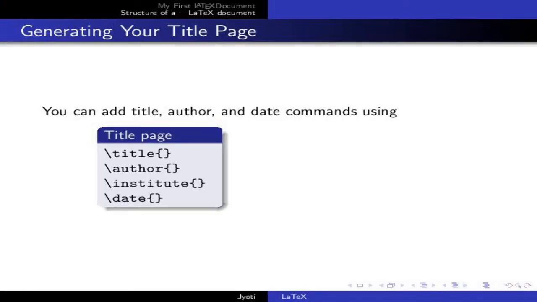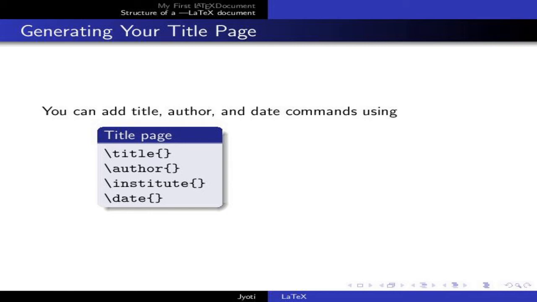Next, we will discuss how to generate a title page. In order to generate a title page, we use the command \title, within curly braces we write down the title, then \author. Again within curly braces we can write the name of the author, \institute, within curly braces the name of the institute, and \date followed by curly braces.